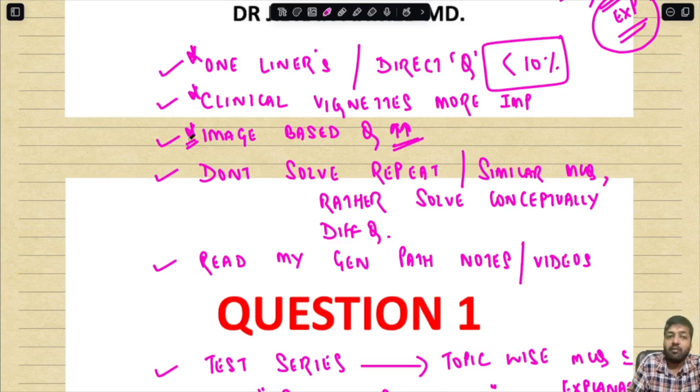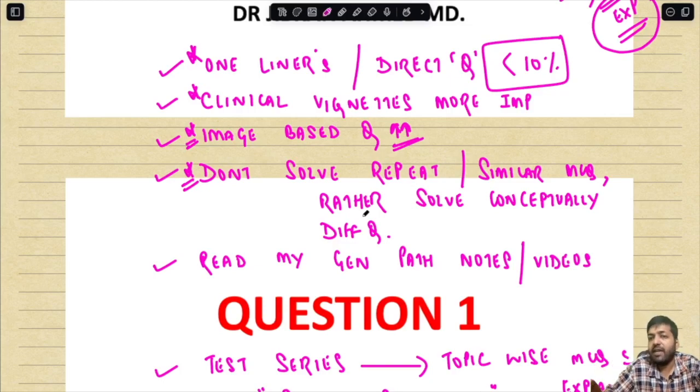Now remember one thing, whenever you are solving MCQs from any book, do not solve or repeat similar MCQs. For example, there is a question on apoptosis dealing with pro-apoptotic and anti-apoptotic factors. Now there may be 10 to 12 MCQs based on pro-apoptotic and anti-apoptotic factors. You can solve 10 to 12 MCQs on that, but conceptually this is regarded as one MCQ, because the concept is pro-apoptotic and anti-apoptotic factors. That's it. So that is one concept.